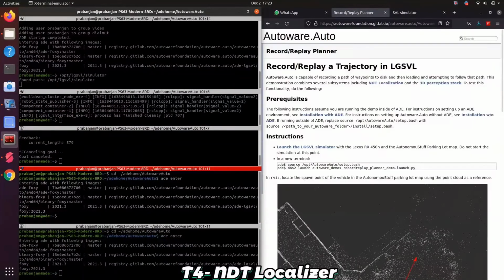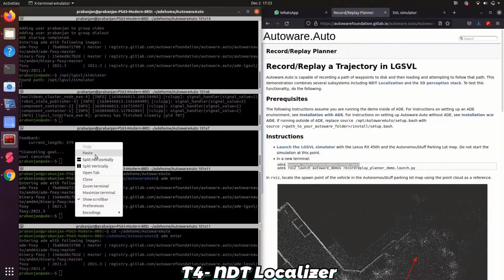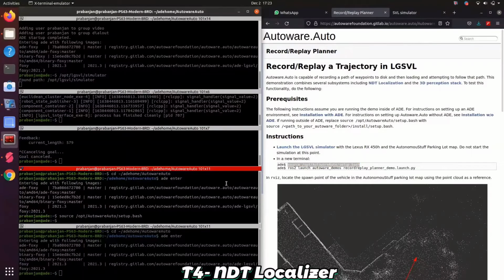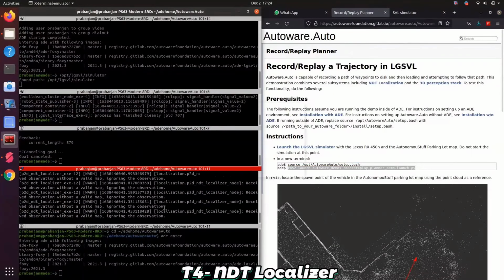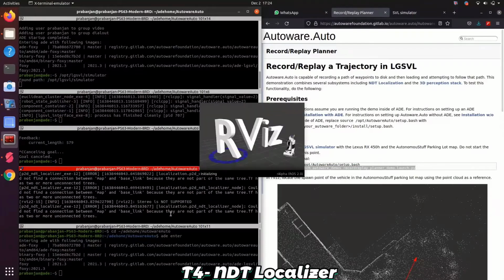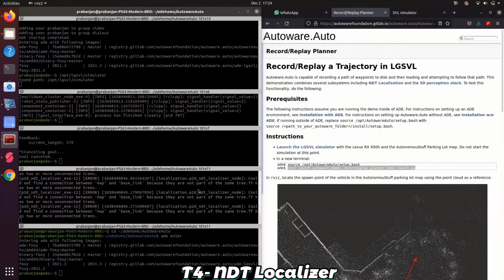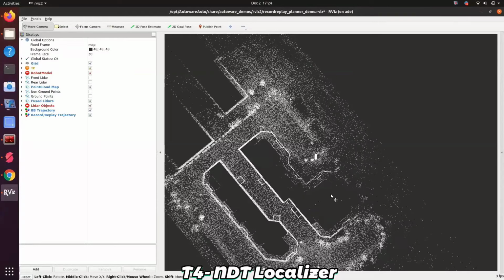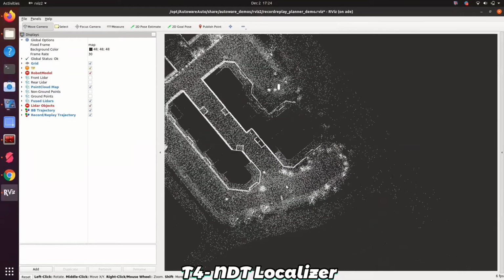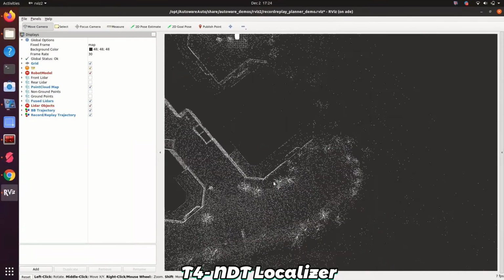Then again, we have to localize the vehicle before replaying. So that's what I'm doing in the fourth terminal. Again, it will open up Rviz. Again, using the 2D Pose Estimate tool, I will give the approximate starting position of the vehicle.